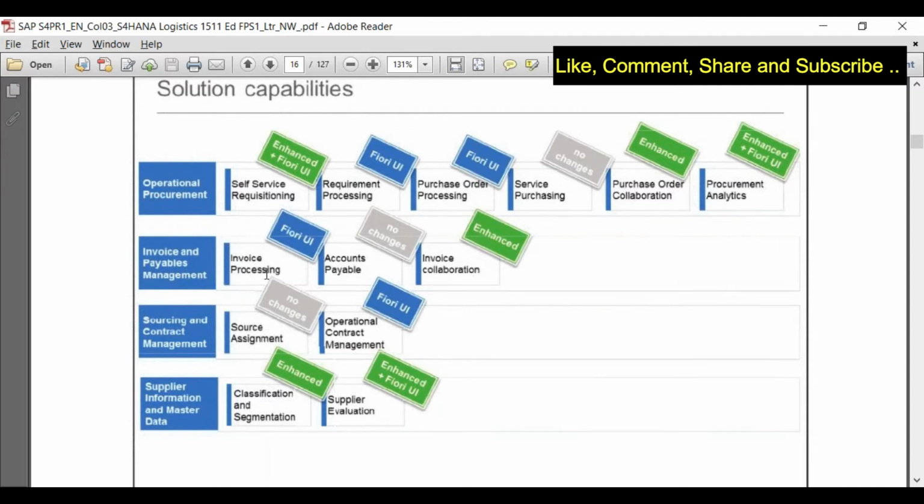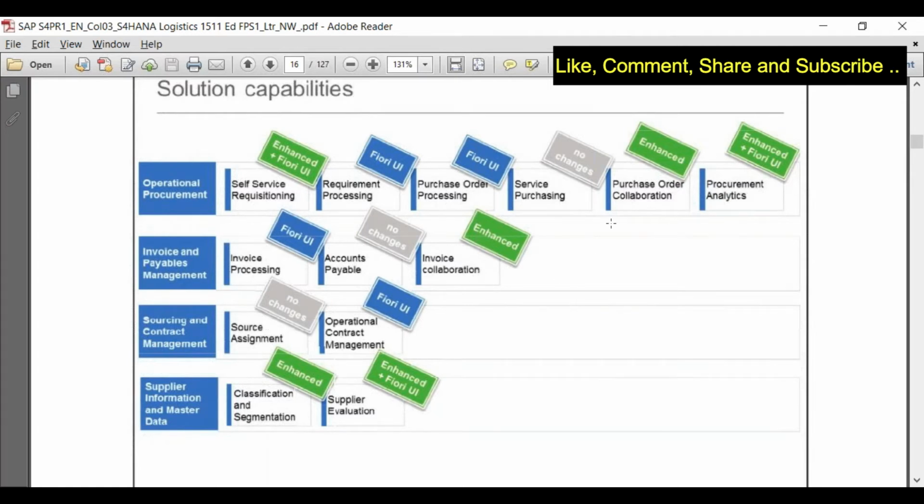From invoice and payables management point of view, there are a few Fiori apps available for invoice processing. No changes in accounts payables. From finance point of view, AP, there is no change. Even in simple finance, from AP point of view, there was no change. Invoice collaboration is again related to Ariba and the cloud-based offerings.